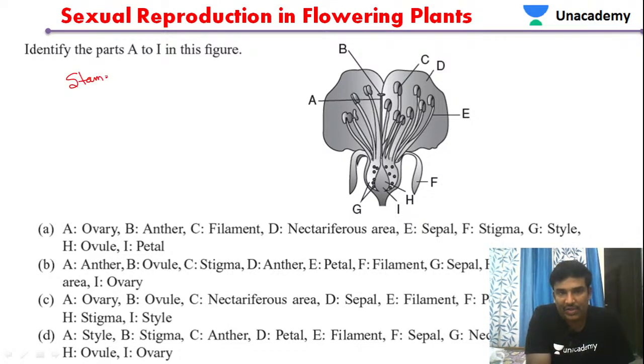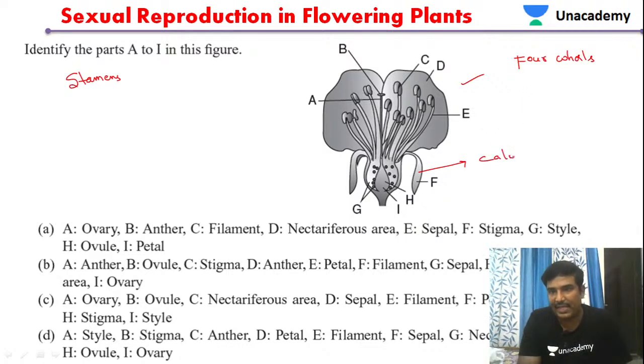So we know that a flower has 4 whorls. You can see clearly in this diagram, this is the typical structure of the flower. This flower has 4 whorls. The first one is called the calyx. This is the calyx, the first whorl actually.